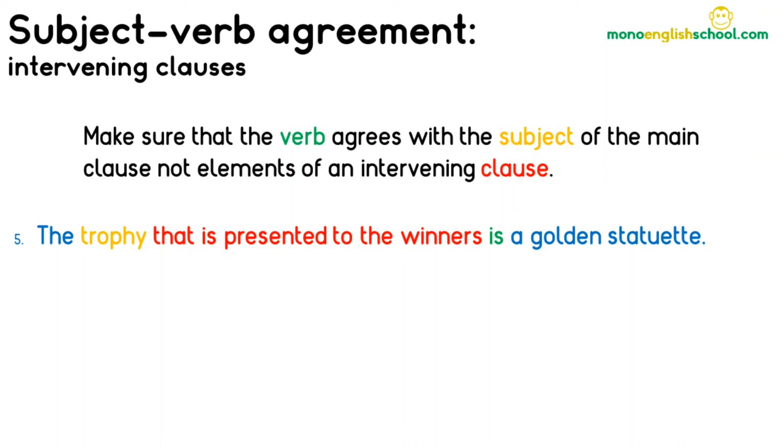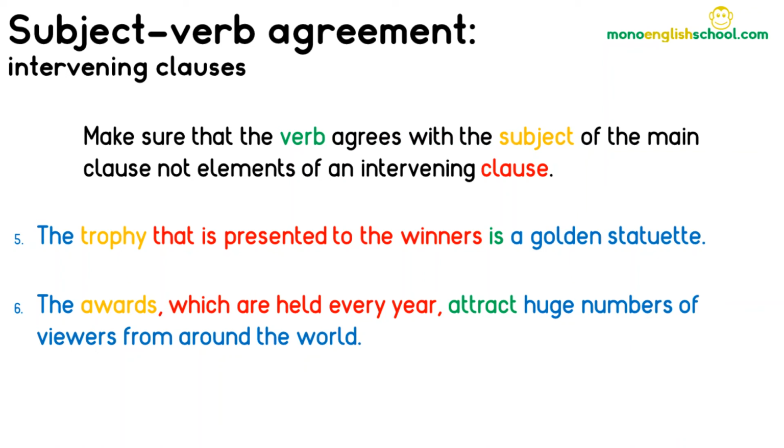Our next example contains another adjective clause. This time it is a non-restrictive relative clause set off by commas. It is, of course, the awards which attract huge numbers of viewers, meaning those are our main clause subject and verb. The relative clause, which are held every year, provides non-essential information about the ceremony and does not impact the subject-verb agreement.